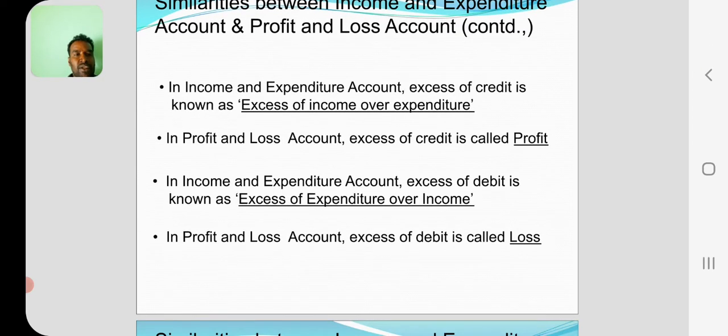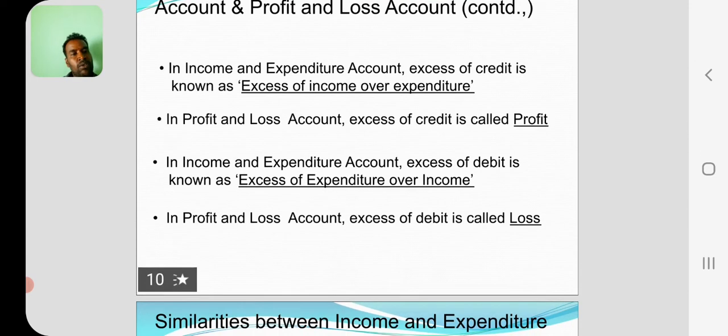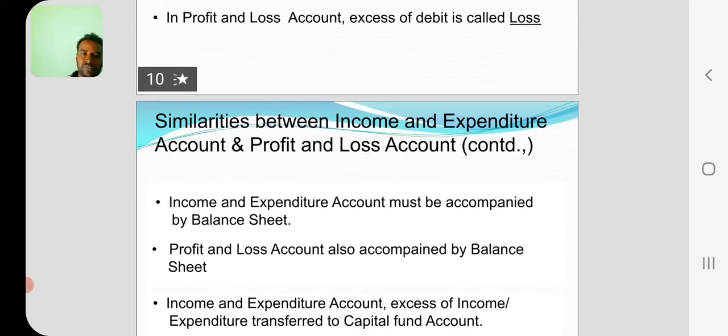In income and expenditure, excess of credit is known as excess of income over expenditure. It means it is a surplus. In profit and loss account, excess of credit is called profit. In income and expenditure account, excess of debit is known as excess of expenditure over income. In profit and loss account, excess of debit is called loss.